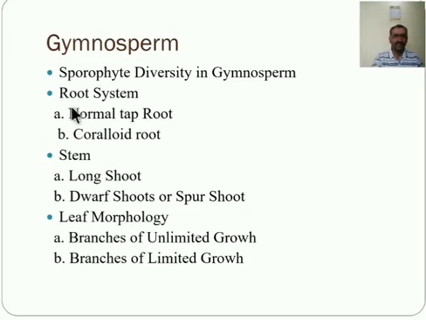Let us see the gymnospermic plant again, starting with the sporophytic diversity. In the life cycle of the gymnosperm, the sporophyte is the dominant phase. The gymnosperms are woody, perennial shrubs or trees.